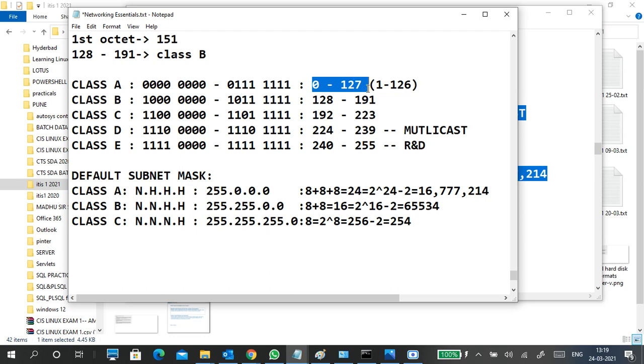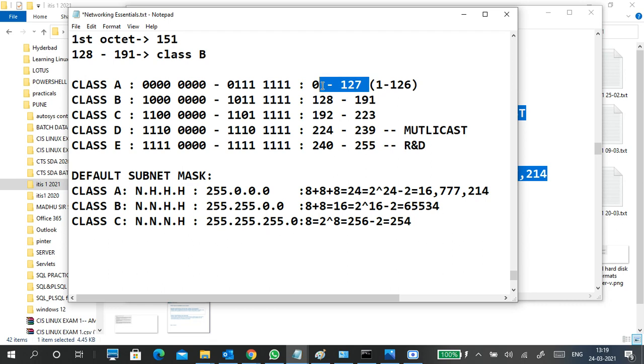This is the actual range, and the entire 0.0.0.0 series is reserved for a particular purpose, like default routing, an unknown IP address type. And the 127 series is reserved for loopback or localhost purposes.